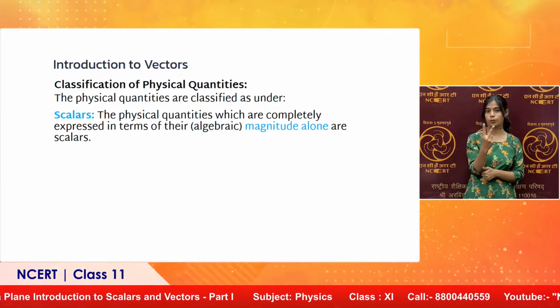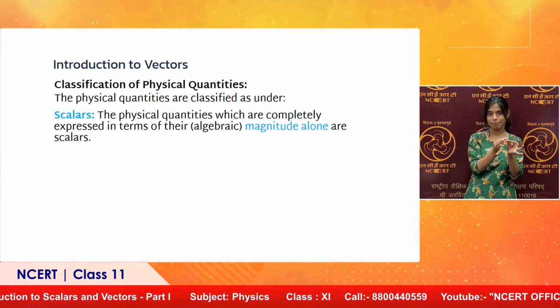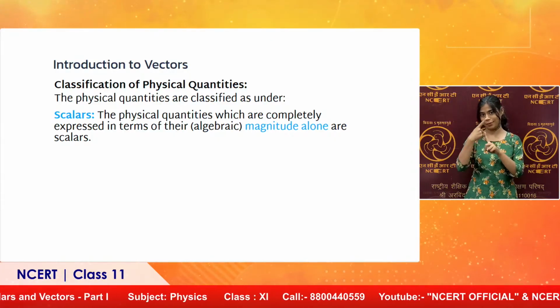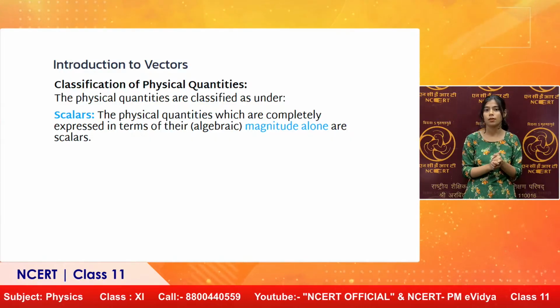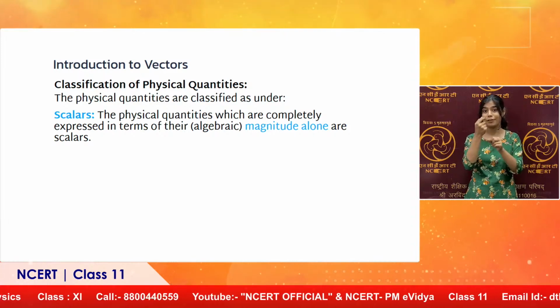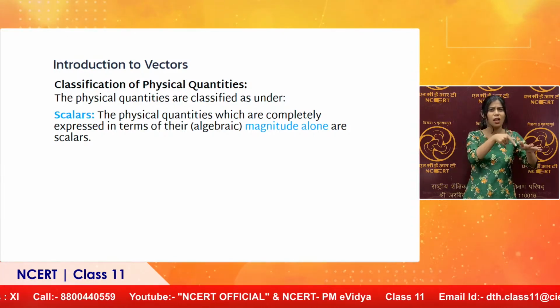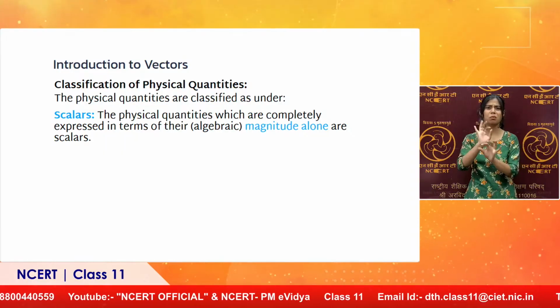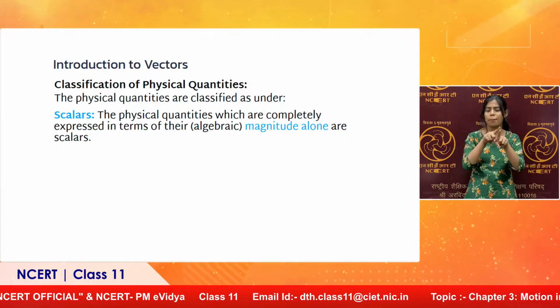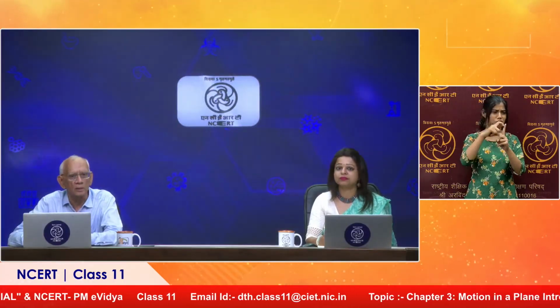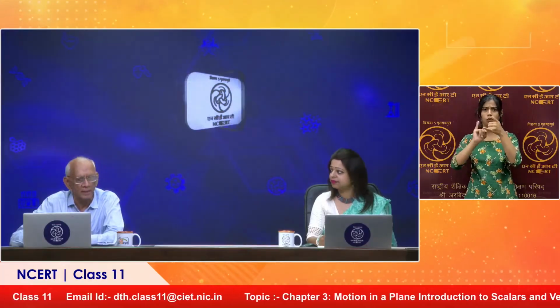We classify physical quantities into scalars and vectors based on their nature, as will be clear in a minute. Scalars: the physical quantities which are completely expressed in terms of their magnitude alone are called scalars. They do not have any sense of direction included in their measure. For example, temperature has nothing to do with direction. Time has nothing to do with direction. 2 seconds is 2 seconds, 1 hour is 1 hour; north, south, east, etc. are ruled out here. So such quantities are scalar quantities.